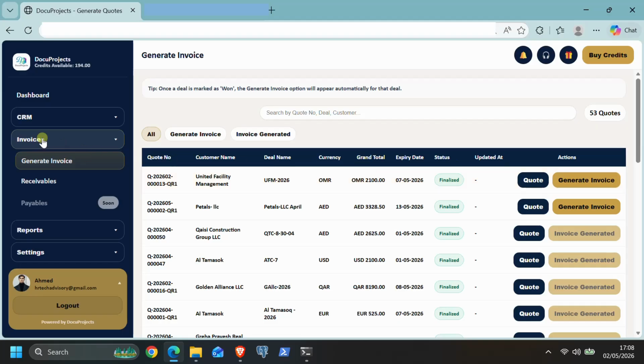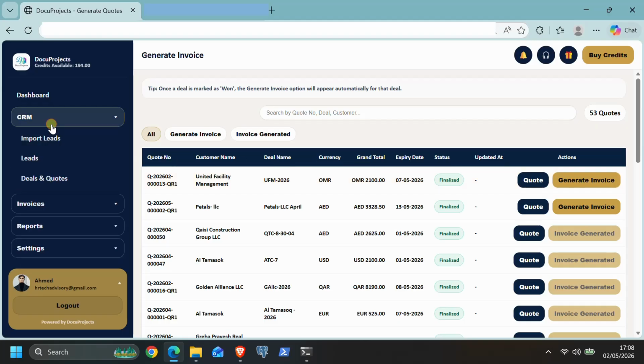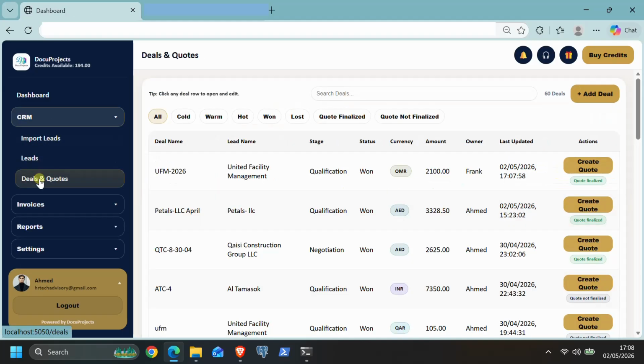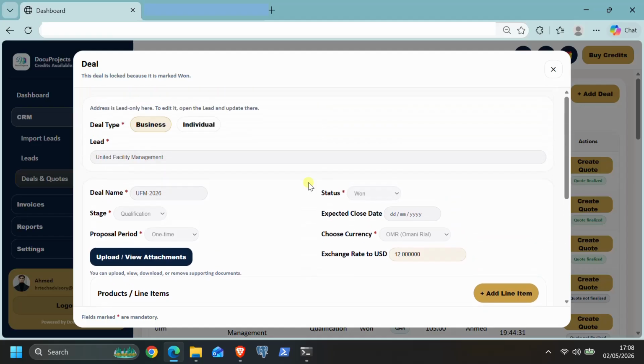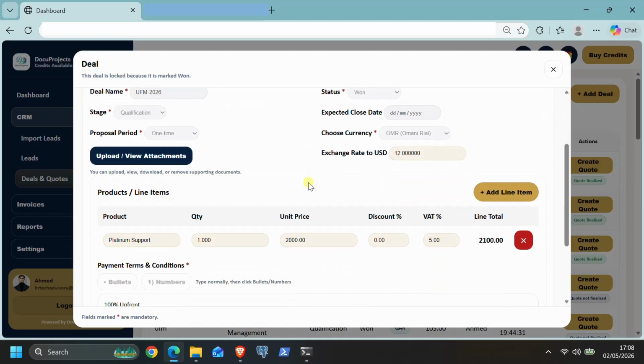Now, this is where DocuProjects enhances the experience through automation and control. Invoices in DocuProjects are directly connected to deals. All invoices are generated from deals, and any changes to an invoice must always go through the deal. Invoices cannot be edited directly from the invoicing module. This ensures that every update follows a structured and controlled workflow.